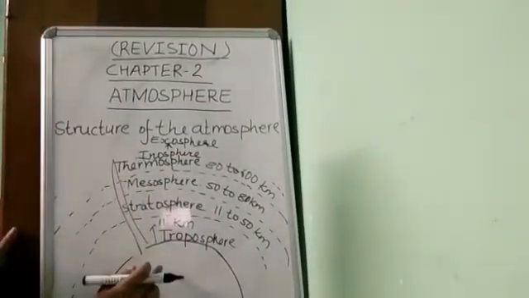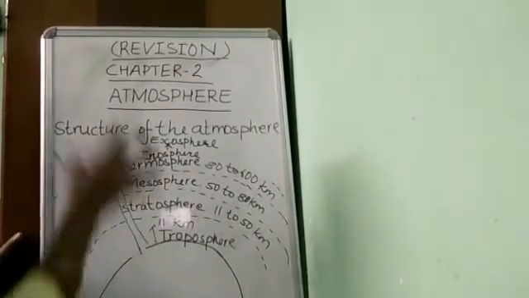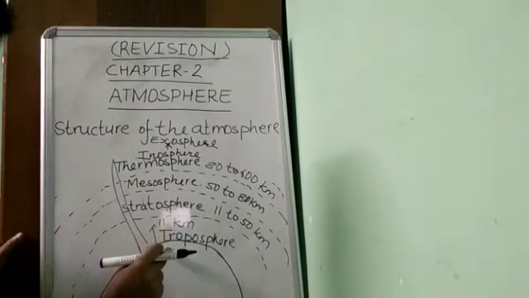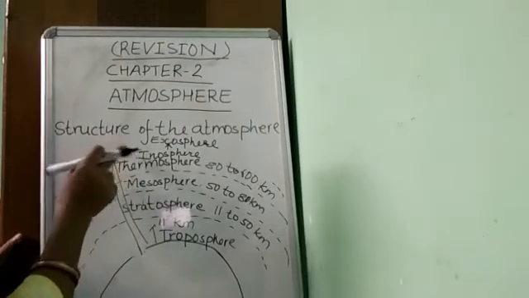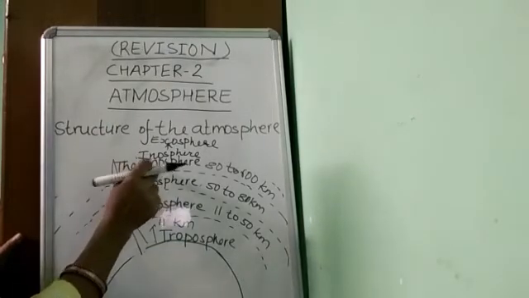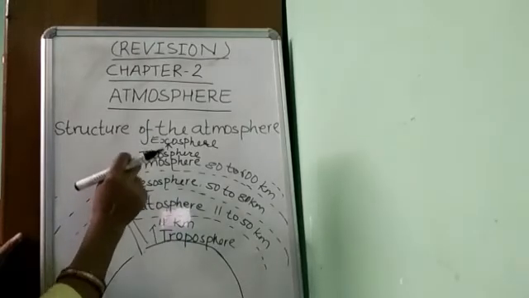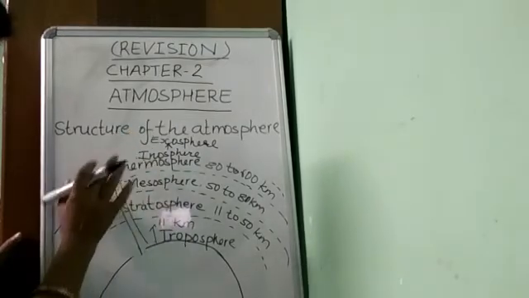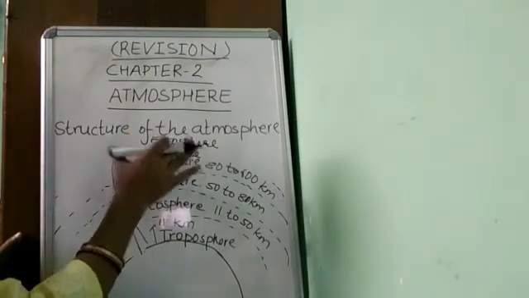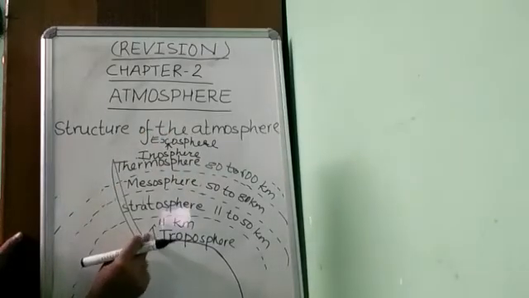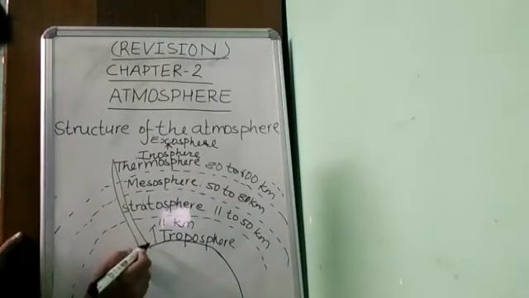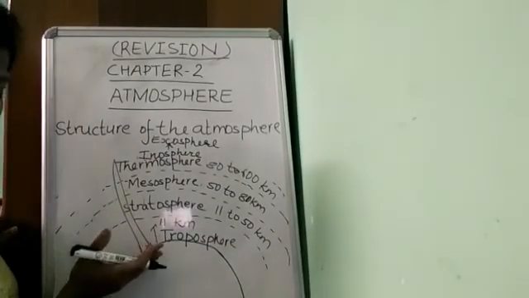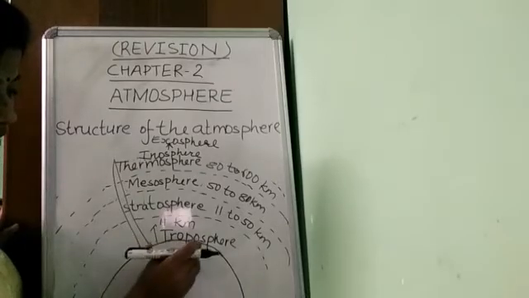Here is the summary of the layers. The lowest is troposphere, and the topmost layer is thermosphere. Thermosphere has two parts: the lower part is ionosphere and the upper part is exosphere, and thermosphere is the hottest layer. In troposphere, the maximum mass is contained. Which layer? Troposphere.